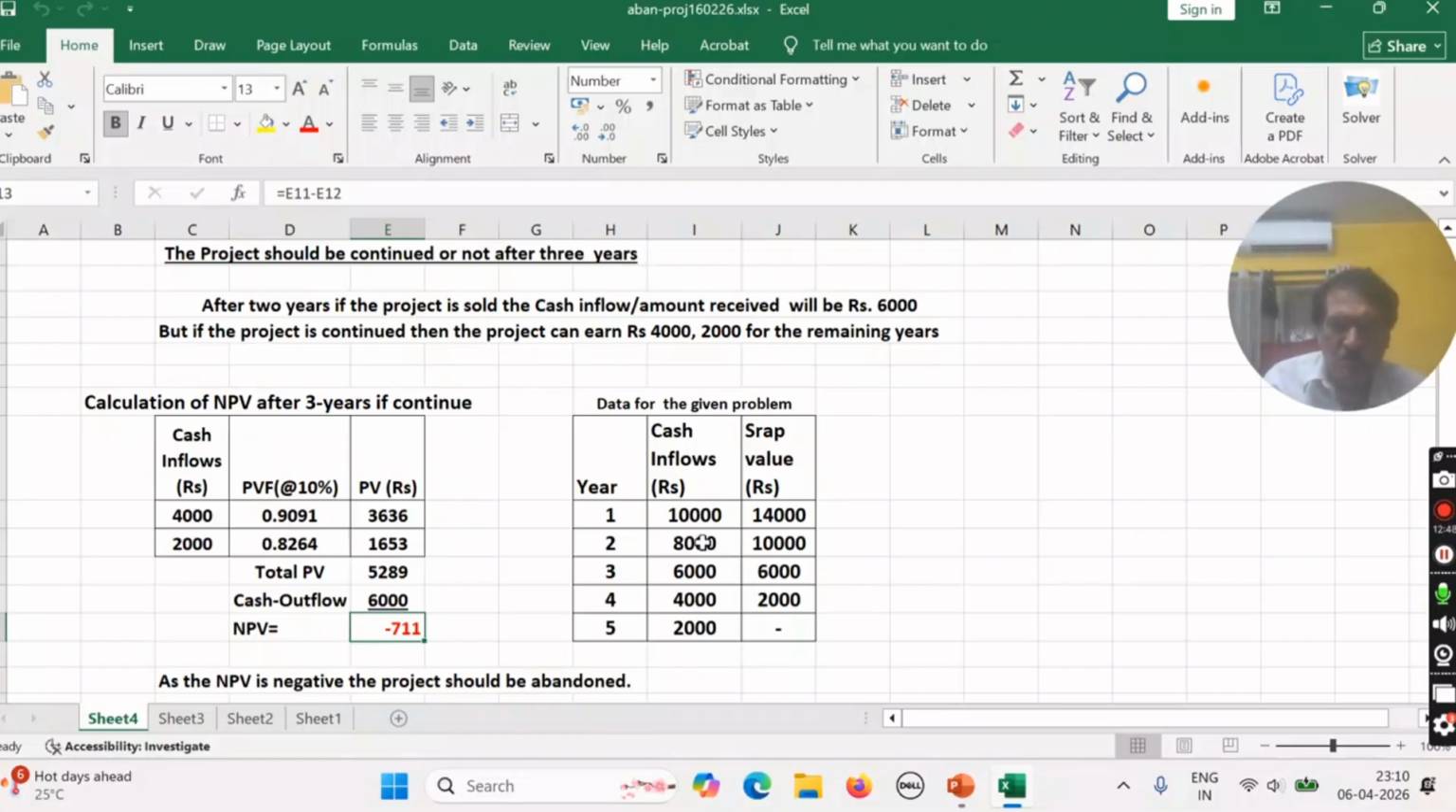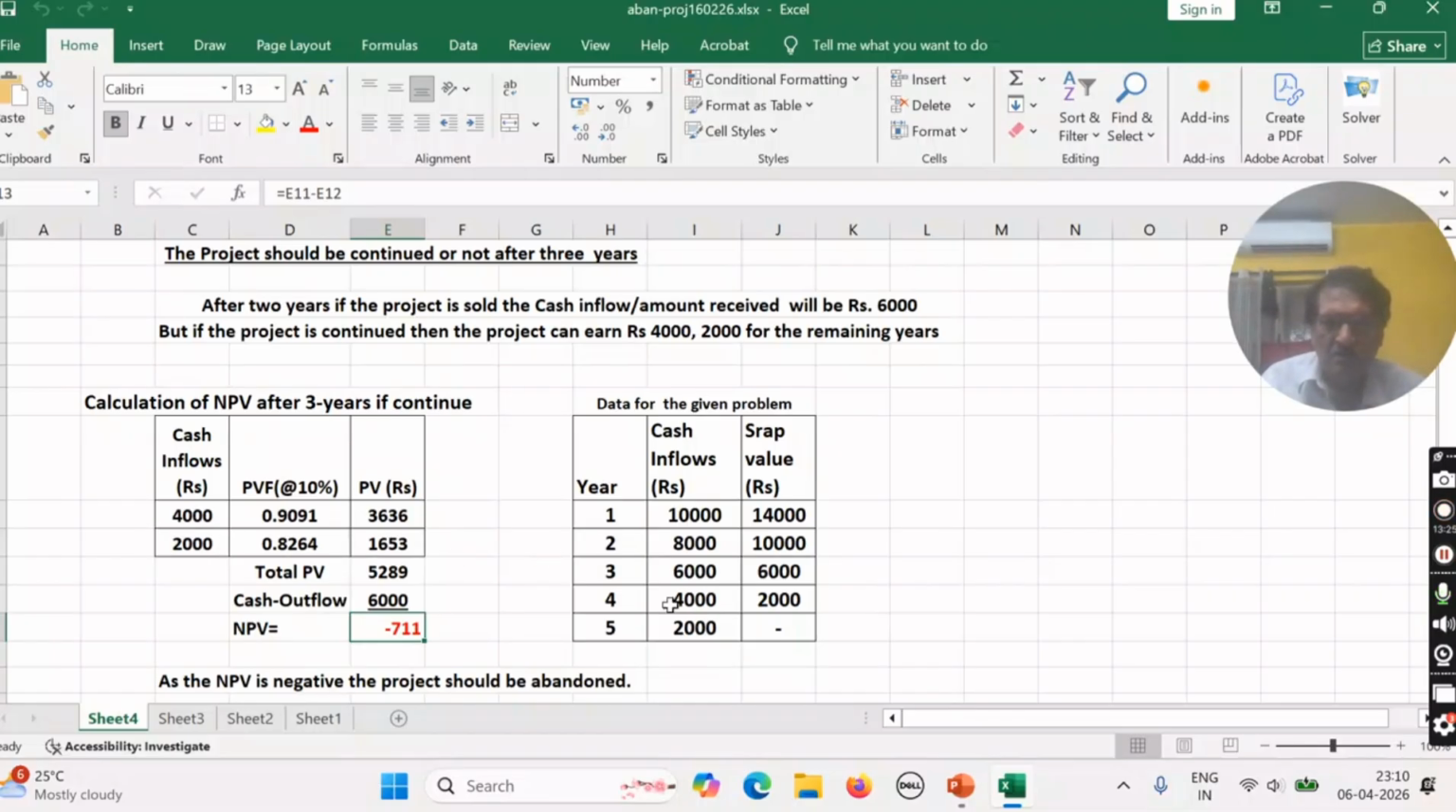After 3, 1, 2, 3. After 3 years means this is the 3 years. If you sell the project in the market, the resale value or scrap value of the project is 6,000. If you do not sell, then you will not receive this fund. That means you will lose this opportunity, and against it what will you get? You will get these inflows after this year, 4,000 and 2,000. That I have shown here, 4,000, and this is the first year.